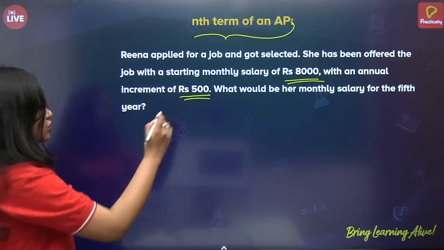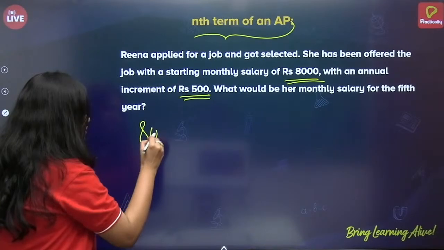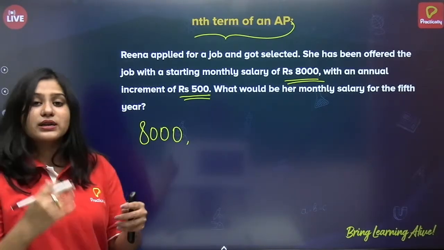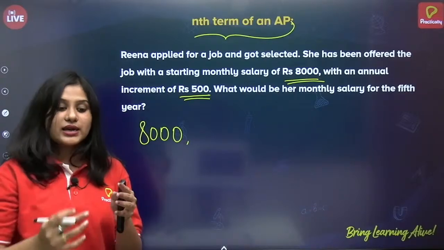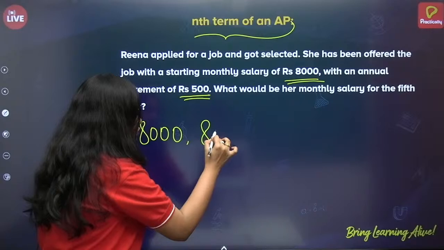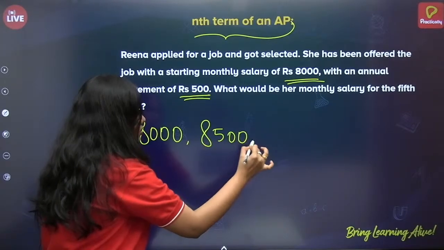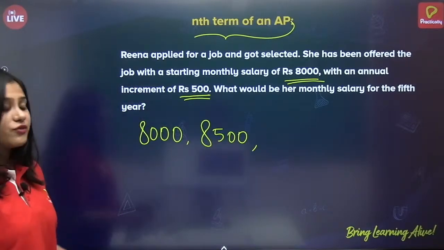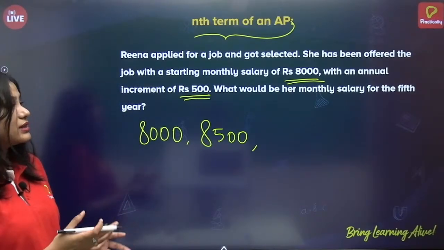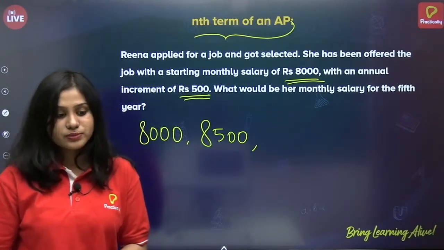Okay. So starting salary is 8,000. Correct. So second year, what will happen? An increment of 500, that is 500 rupees is being added. So it will be 8,500 for second year. And what will be for third year? Can anyone tell me what will be her monthly salary for the third year?